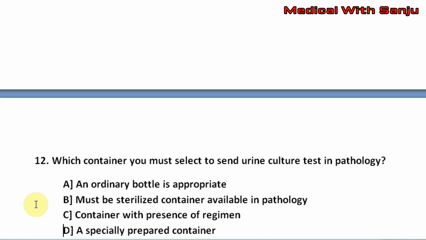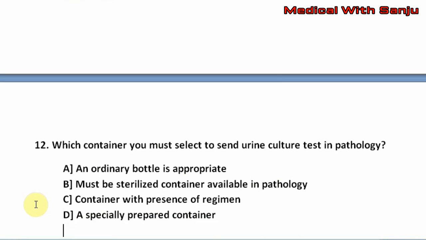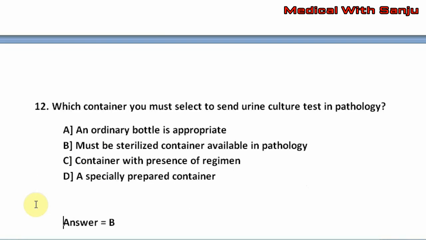Question number 12. Which container must you select to send a urine culture test to pathology? Option A, an ordinary bottle is appropriate. Option B, must be a sterilized container available in pathology. Option C, container with presence of regimen. Option D, a specially prepared container. The right answer is option B, that is must be a sterilized container available in pathology.